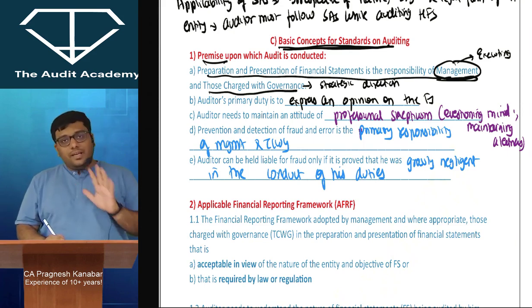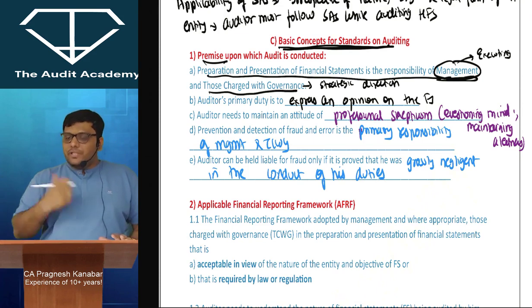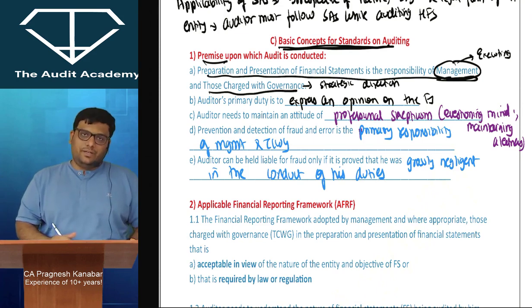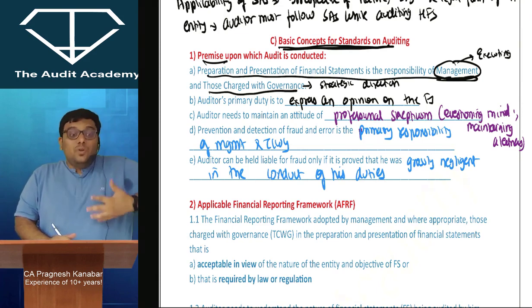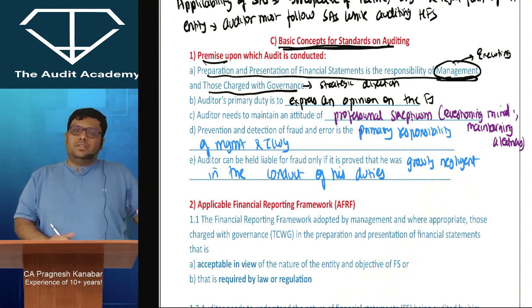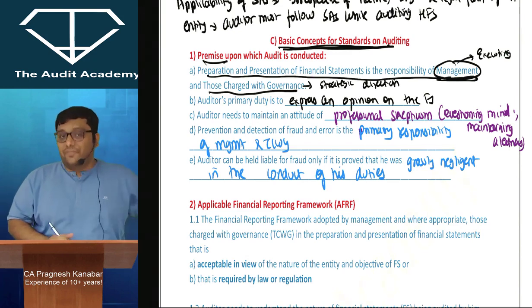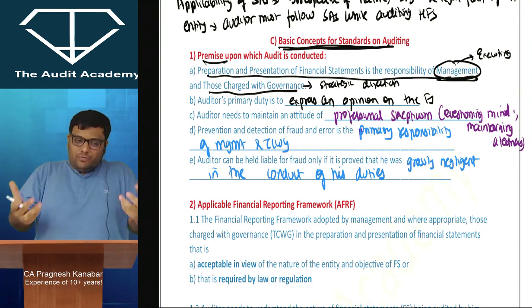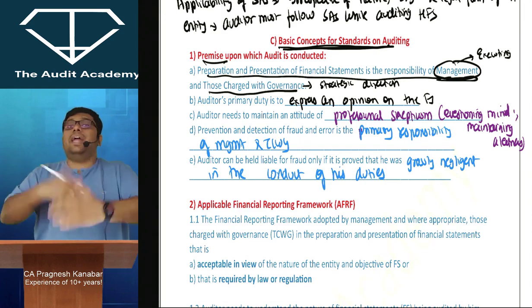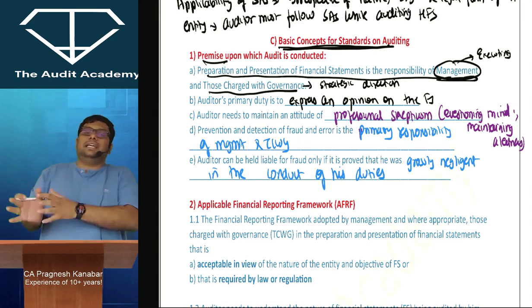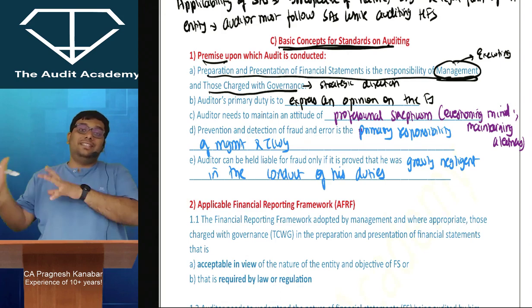Because one thing is very clear, my main job is to express an opinion on the financial statements. But when I'm doing that, if I find something suspicious, then I may jump to prevention and detection of fraud and error when I'm investigating further. So my main job was not to prevent and detect fraud and error. I may end up doing it. So that is a secondary, derived, incidental objective.